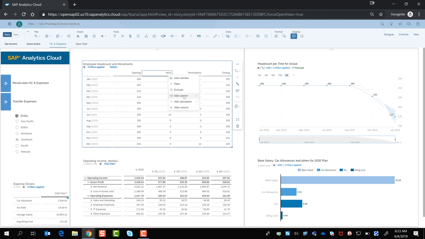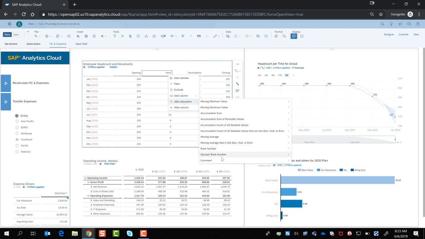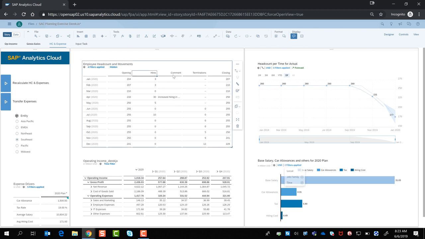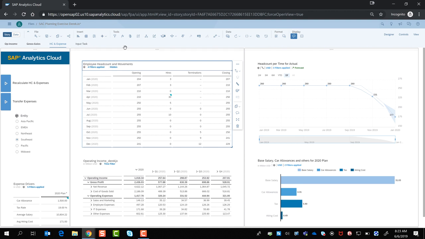We can also display comments in a report. We've added a column here, we've selected the hires, and then we're displaying the comment. It will really be the last comment that gets displayed. From a commenting perspective, for cell comments, we can only create comments on public versions, so we cannot do that on private versions yet, just for you to be aware of that.